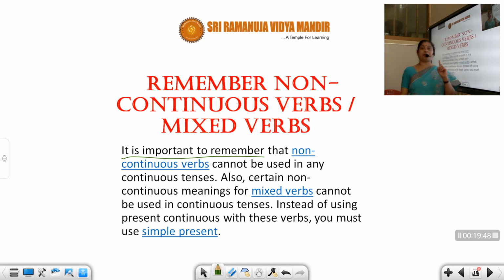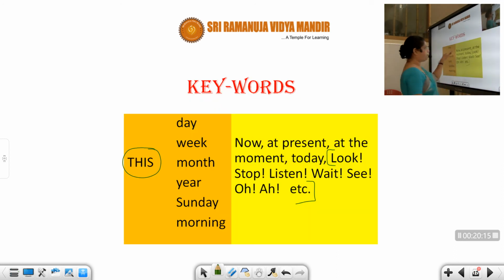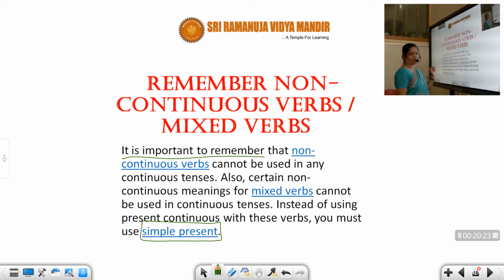There are some verbs which are non-continuous verbs, and they will never be used in continuous form. Also, certain non-continuous meanings for mixed verbs cannot be used in continuous tense. Instead of using present continuous with these verbs, you must use present simple. Whenever you will see these non-continuous verbs, though you have the keywords for the present continuous, you are only supposed to use present simple.